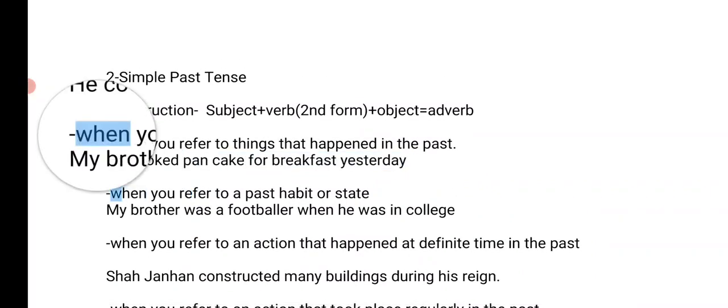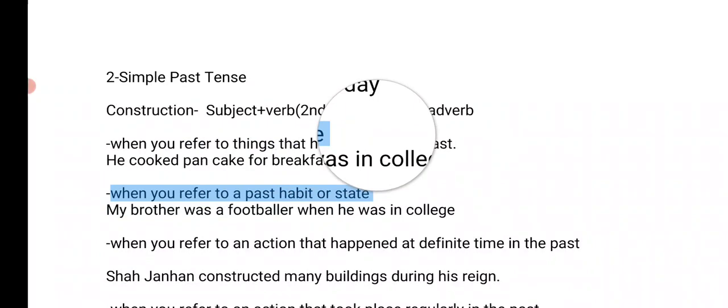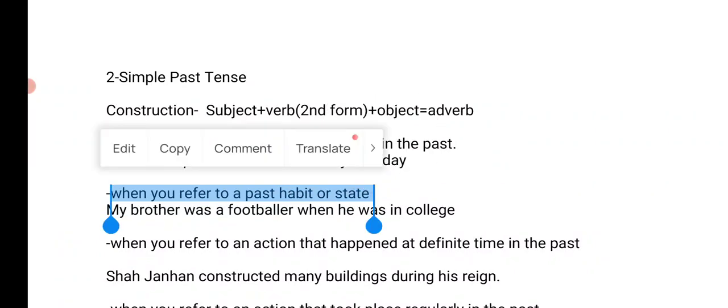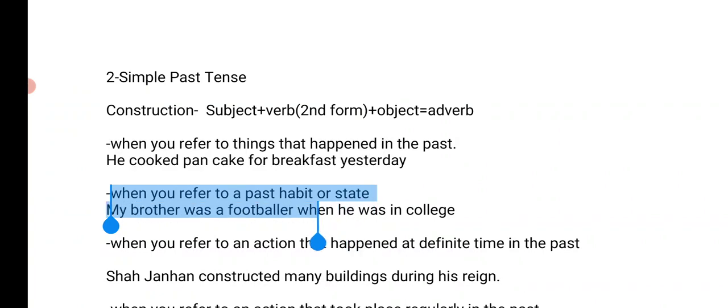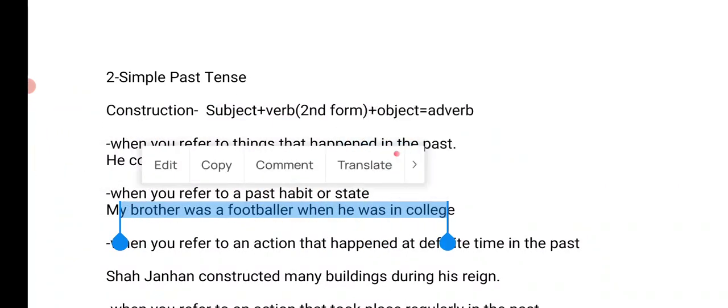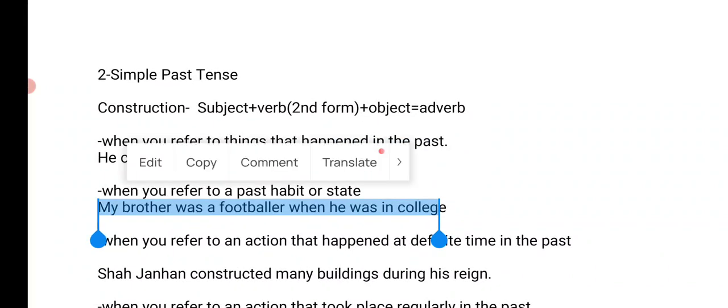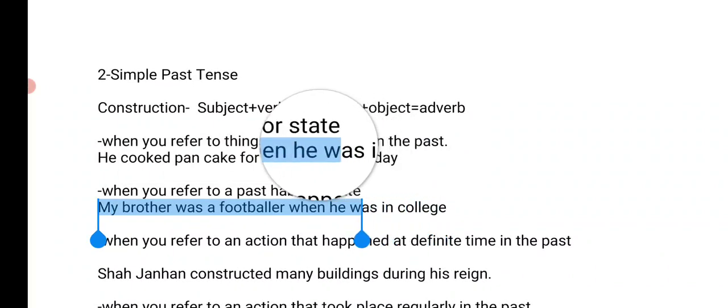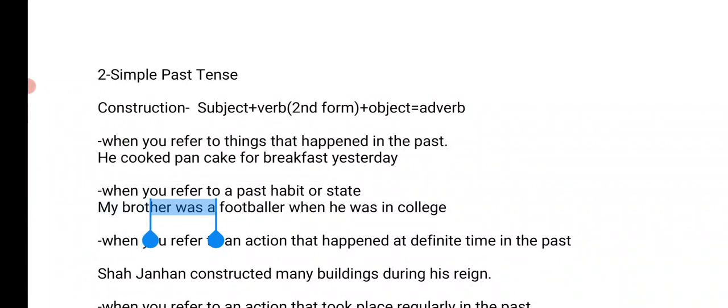Also, when you refer to a past habit or state, when you talk about your past habit, this is when we use simple past tense. For example, my brother was a footballer when he was in college. There is a slight change. You can see that in this sentence we have used the auxiliary verb was.